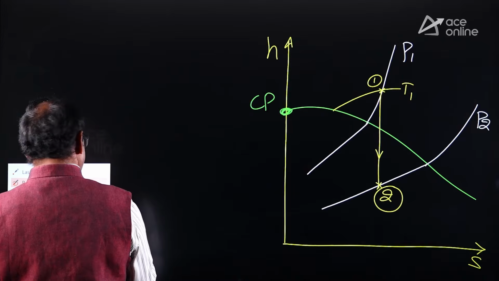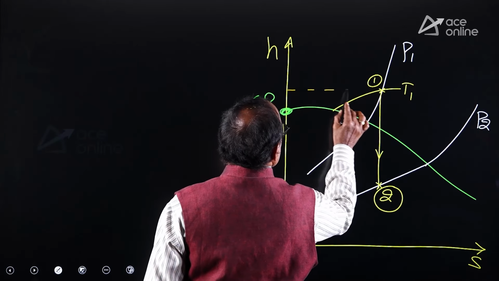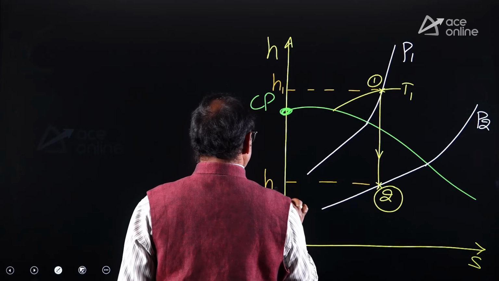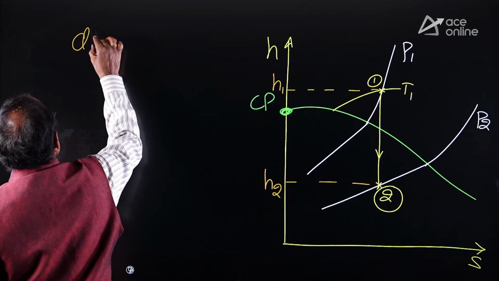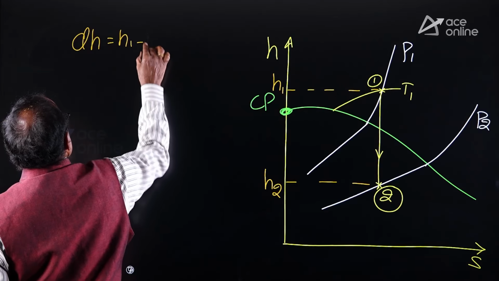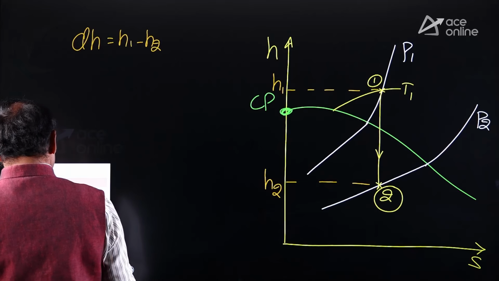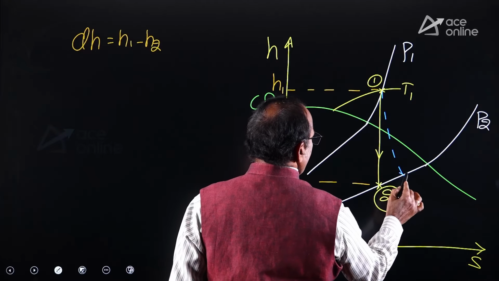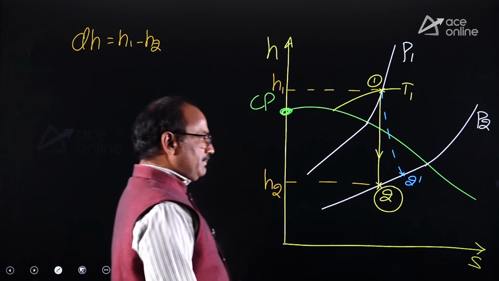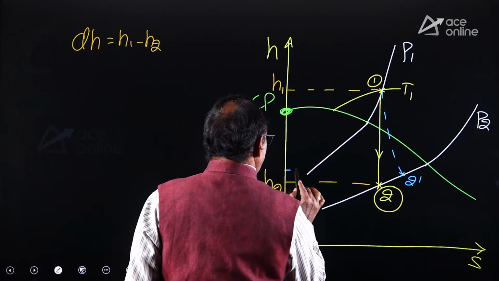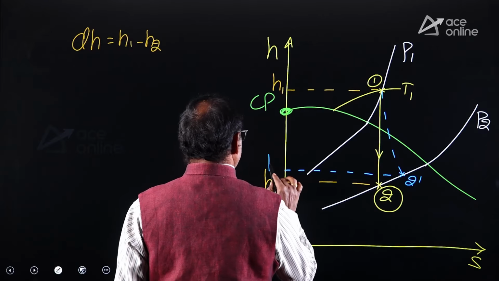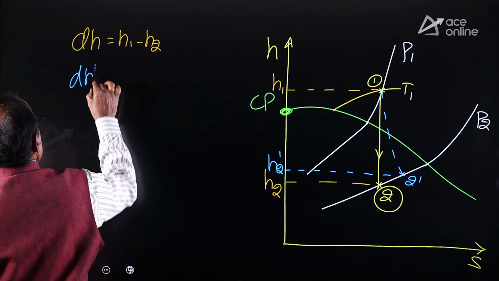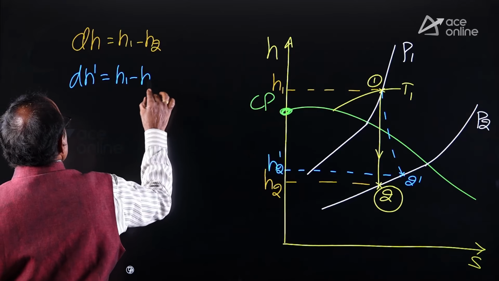For that isentropic expansion process, look at the enthalpy drop. Enthalpy drop is from H1 to H2. The ideal enthalpy drop equals H1 minus H2. But once we consider the internal irreversibilities, the curve deviates towards an increase in entropy. The 1 to 2 dash is the actual expansion. After actual expansion, look at the enthalpy of the steam, H2 dash. Then the actual enthalpy drop, dH dash, equals H1 minus H2 dash.